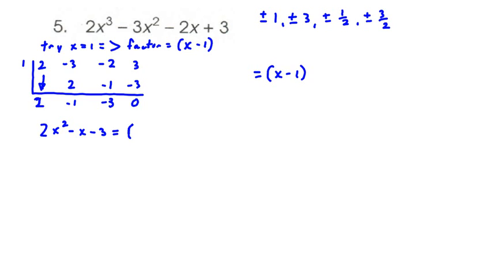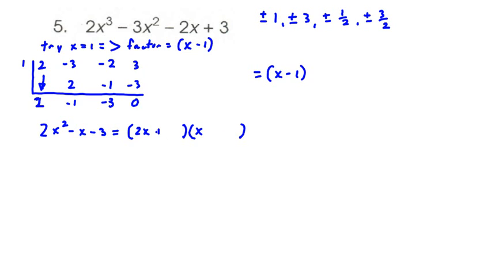And that's going to be equal to, our factors of 2x squared are going to be 2x and x. And then our factors of negative 3 are going to be negative 1 and 3, or 3 and negative 1, any order. So we can try different combinations. One's going to have to be positive, one's negative.